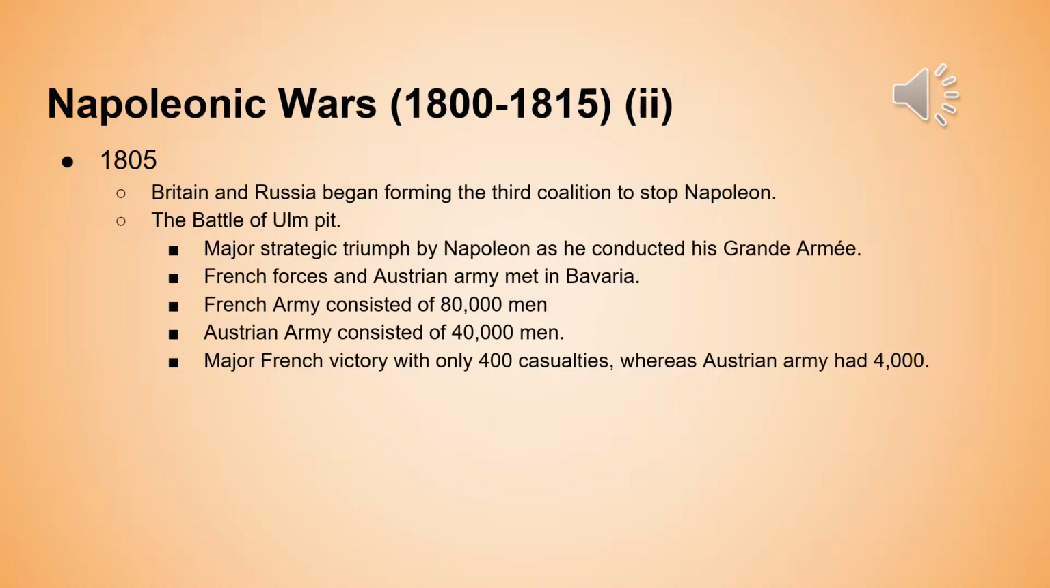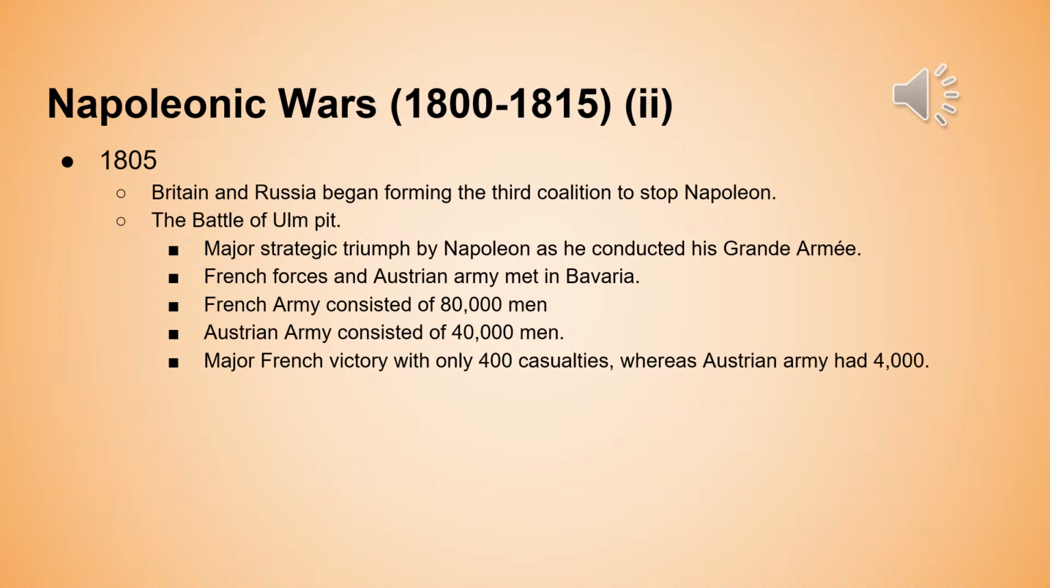So in 1805, Britain and Russia began forming the Third Coalition as an attempt to stop Napoleon from invading other countries and to suppress Napoleon. And this is where the Battle of Ulm Pit occurred. So this was a major strategic triumph by Napoleon as he conducted his Grand Armée, which is basically another name for his Grand Army or his army.